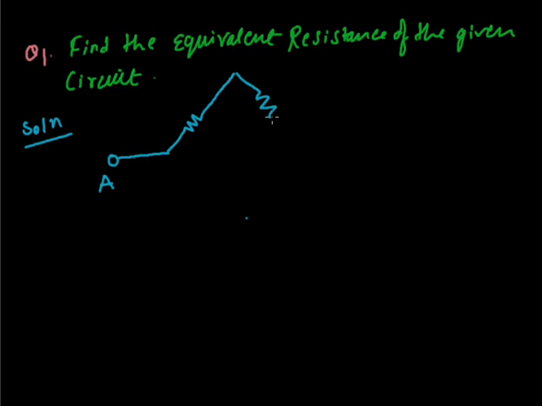and this is another resistance. This is also a resistance, and this is connected in this way, and here is one more resistance.